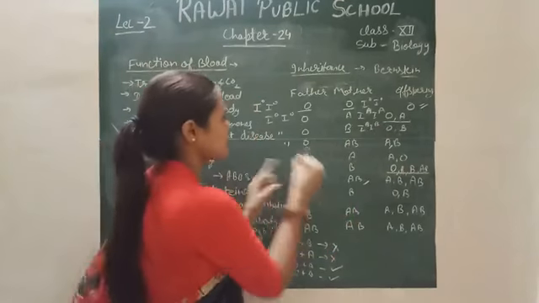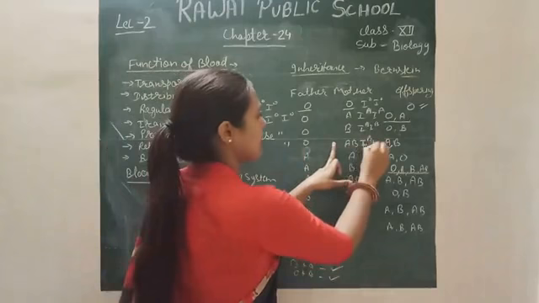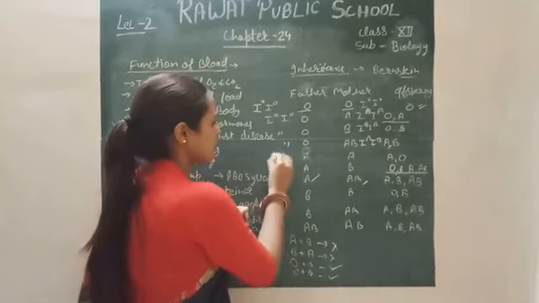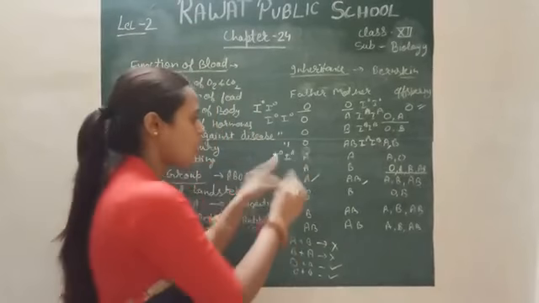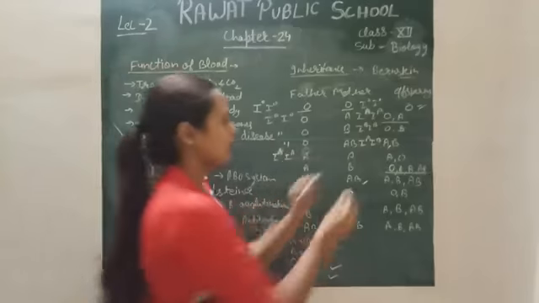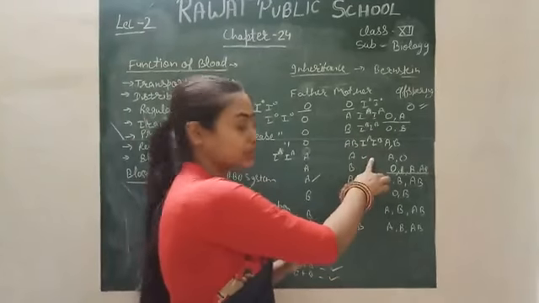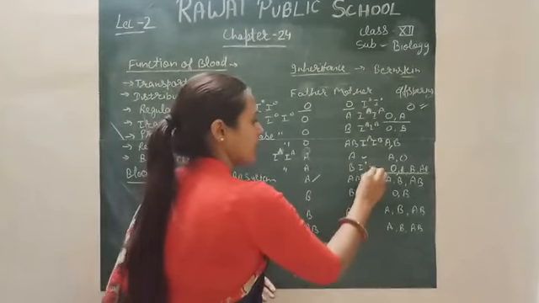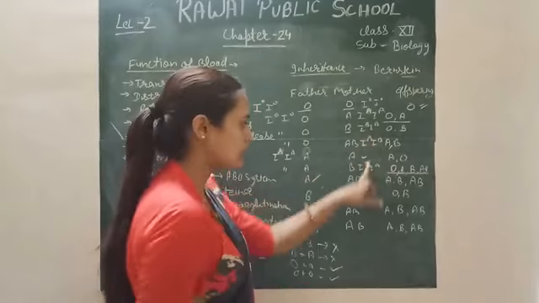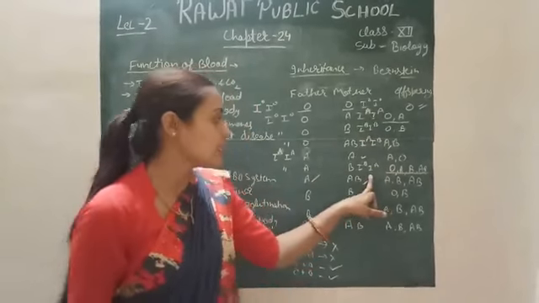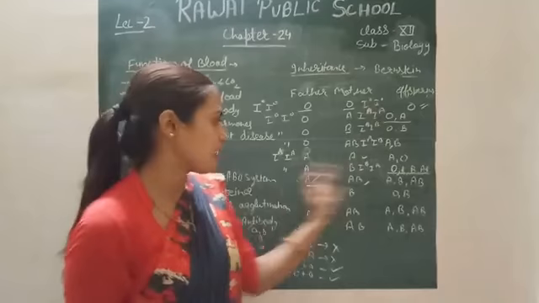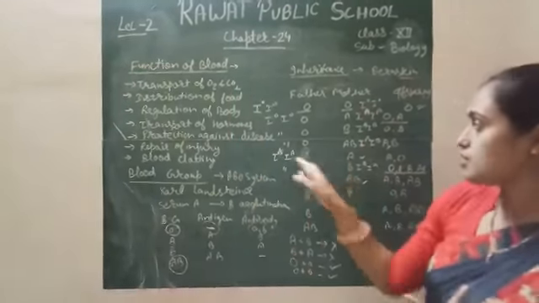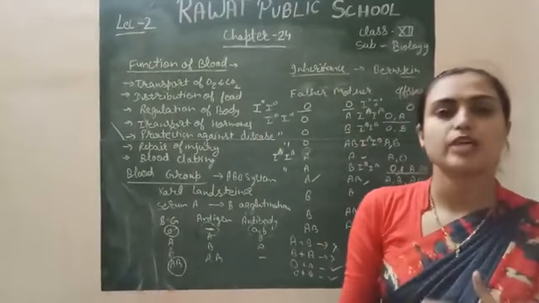For this again I0 I0, and for this IA and IB. There are two types of alleles present in case of mother. In case of father, there is possibility of this or maybe this, right? The same alleles are present in the mother's case. In the father's case, same alleles, and there is I0 and IB. So these are the different possibilities of alleles. Cross these alleles of mother and father and find out the offspring. This is your homework. Find out these results and give me the answer, right?